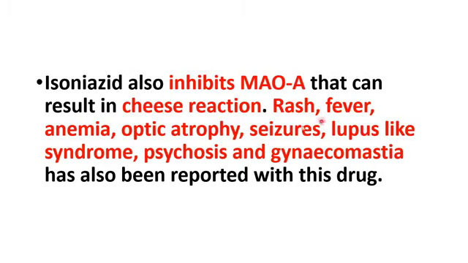And isoniazid also inhibits your monoamine oxidase A enzyme. So it can also cause cheese reaction when you combine this drug with tyramine containing food products like cheese. And other side effects are rash, fever, anemia, optic atrophy, seizures, and neurotoxicity, like lupus-like syndrome, SLE, psychosis, gynecomastia.